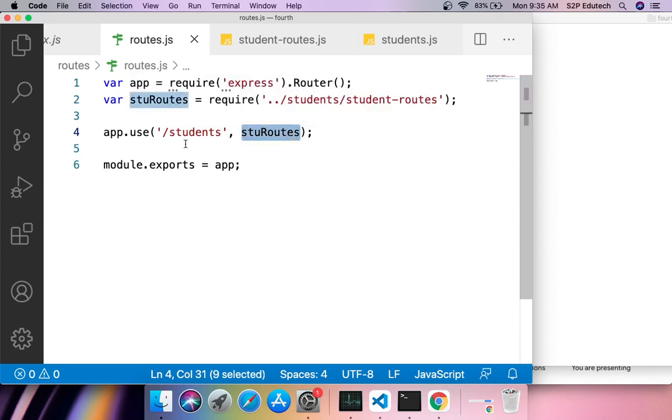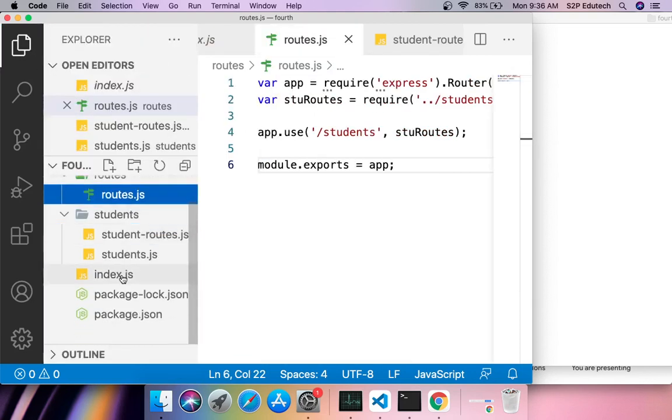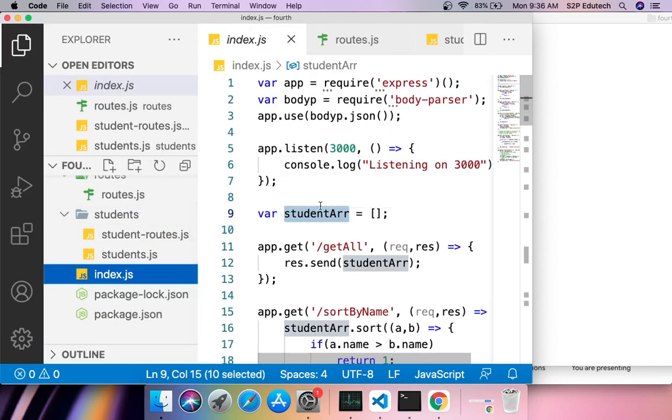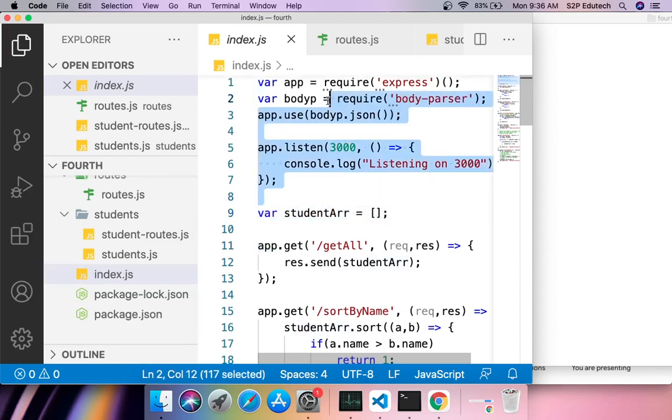That's what I am doing. And where am I registering it? I am registering it in my router object. That's what I am doing. Right? Again I have exported this app. Now I would be importing this app in my index.js file. So I'll go to index.js, and what I would do is I'll remove everything from here.